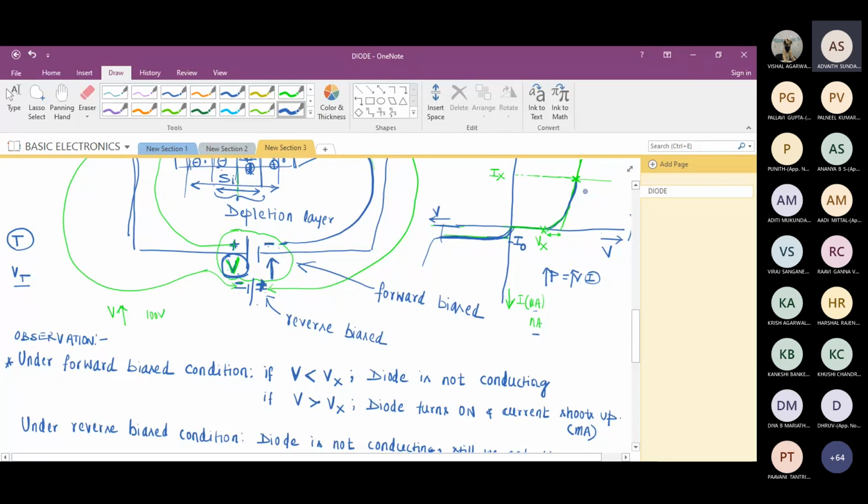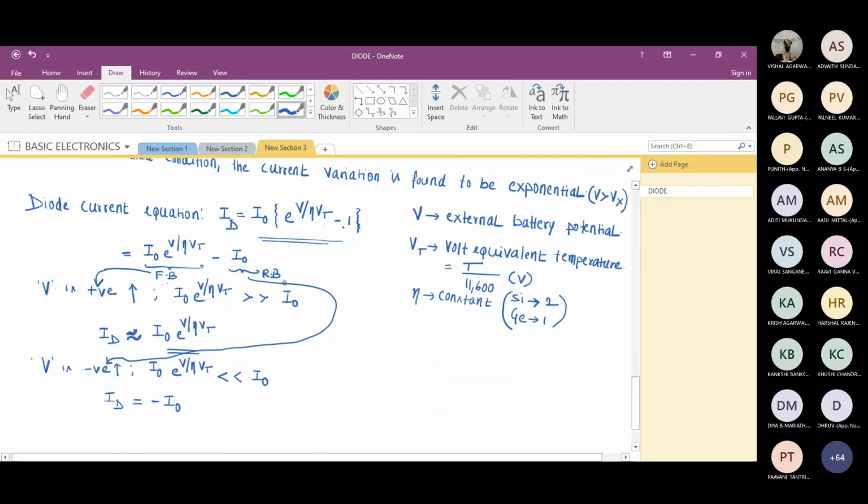I am not getting into the derivation of how we got that I naught term and all those things. But if I straight away write this, will you understand what I have written? No, sir. I got your explanation. Yes, sir. So just to convey that, I explained this, nothing else. Any other doubts?